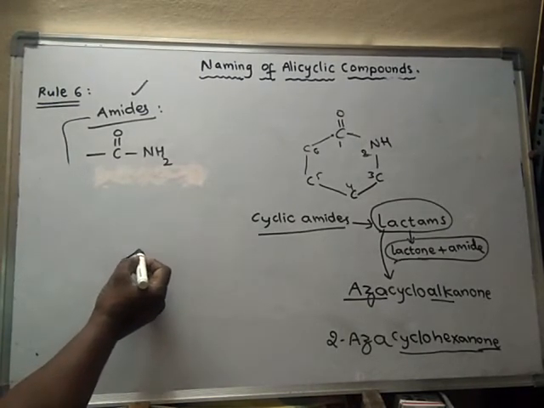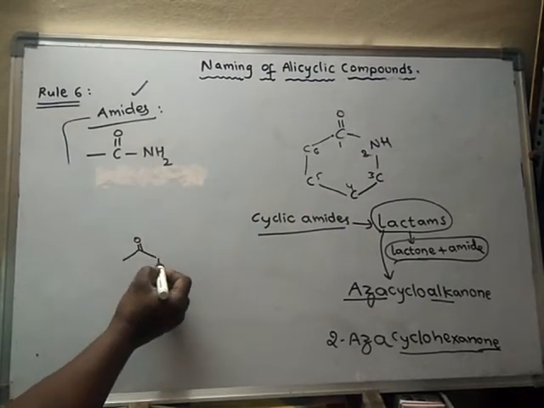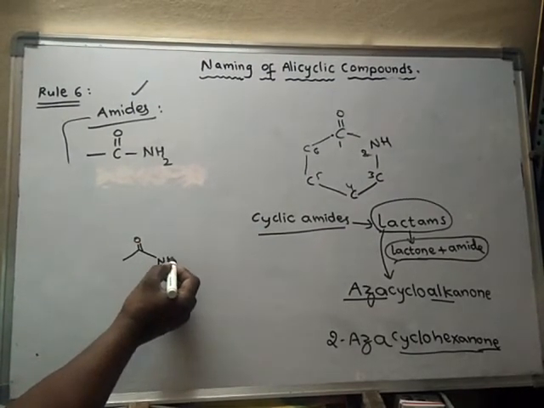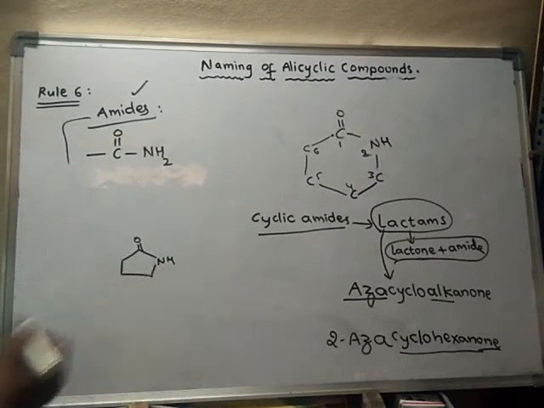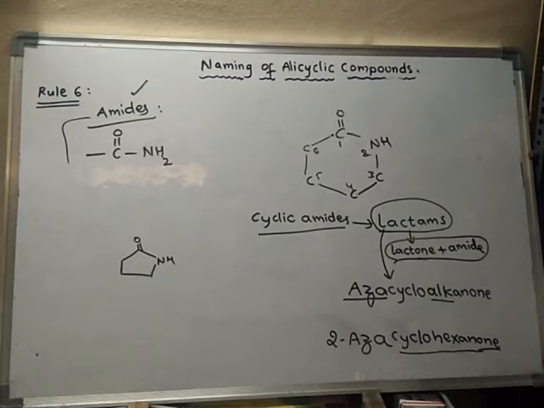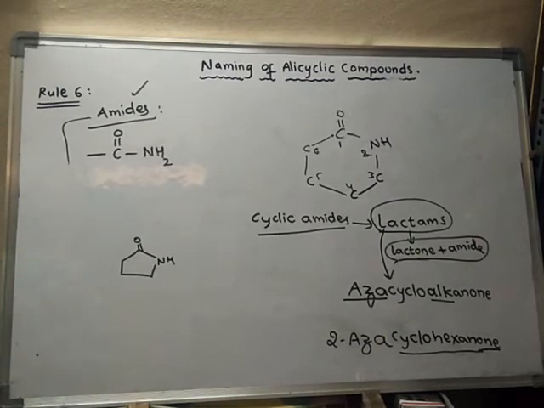What is the name of this compound? See, this compound has how many member ring? 1, 2, 3, 4, 5 member ring. This hydrogen is attached to nitrogen.